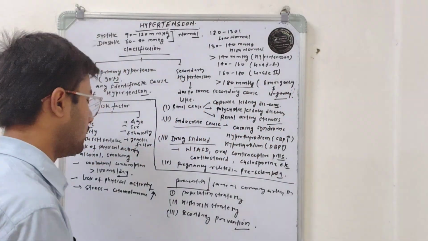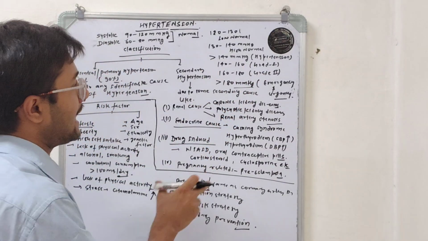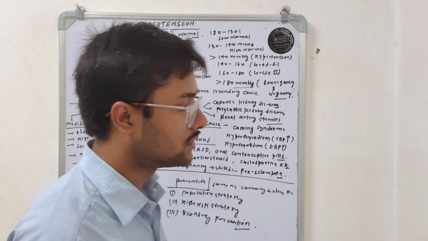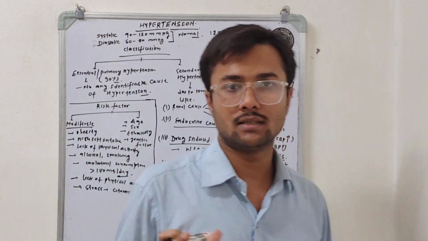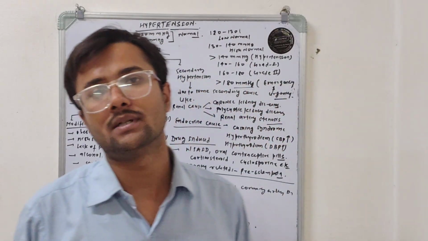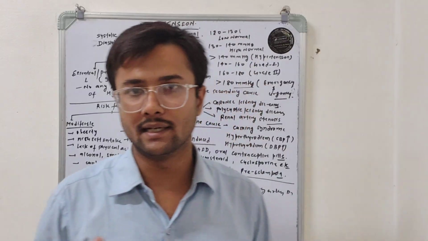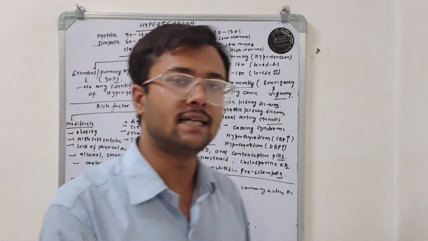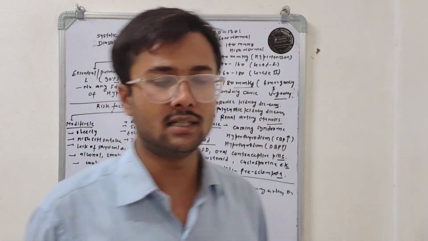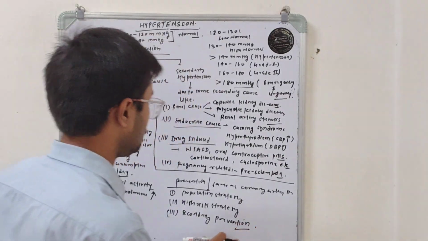Above 140 mmHg, if their blood pressure lies between 140 to 160 mmHg, it is grade 1 hypertension. And if the blood pressure lies between 160 to 180, then grade 2, and above 180 it is called grade 3 or the hypertensive emergency or urgency.